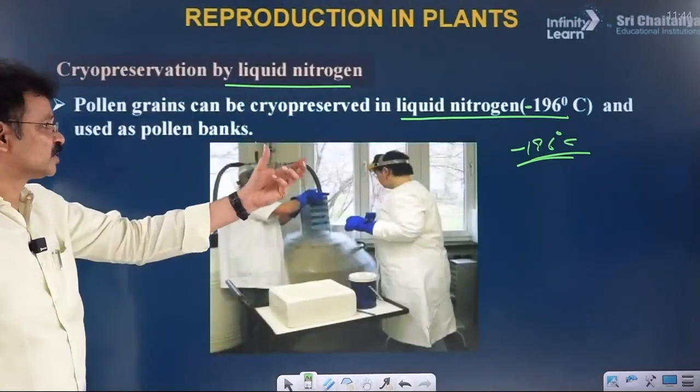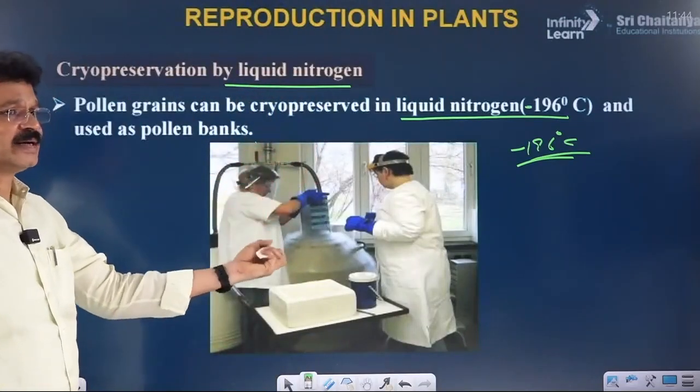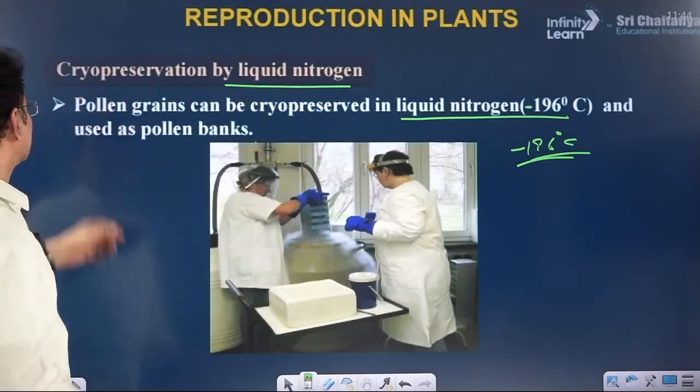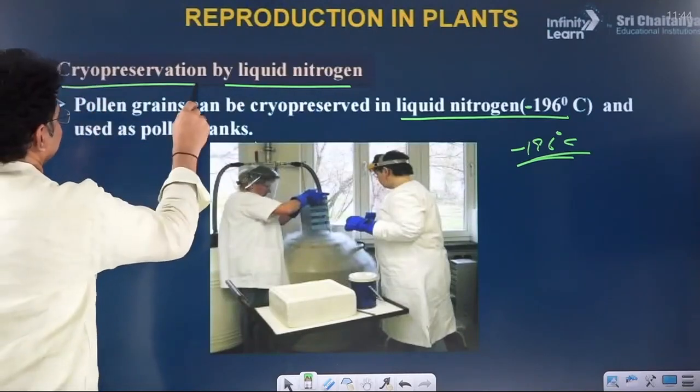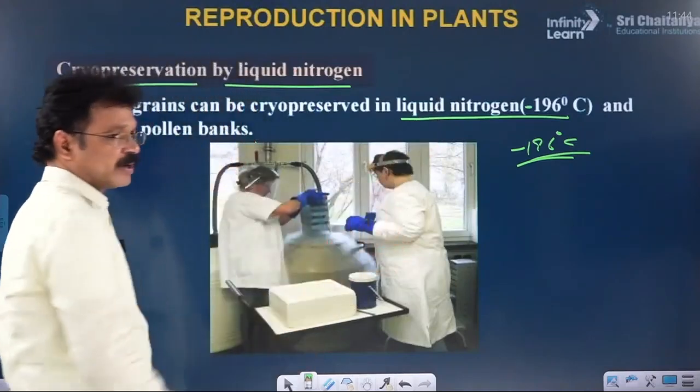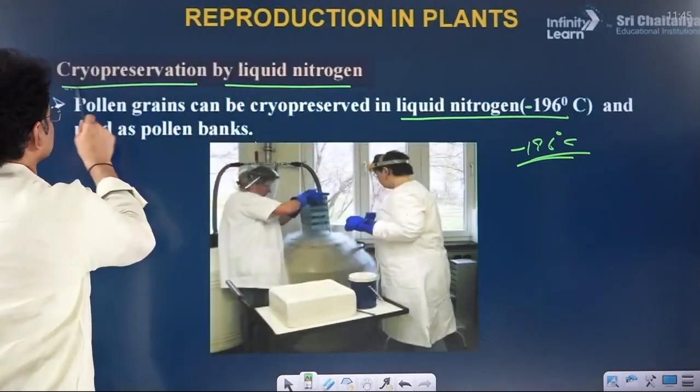That much lower temperature is useful to retain the viable period for long. Such preservation is called cryopreservation.